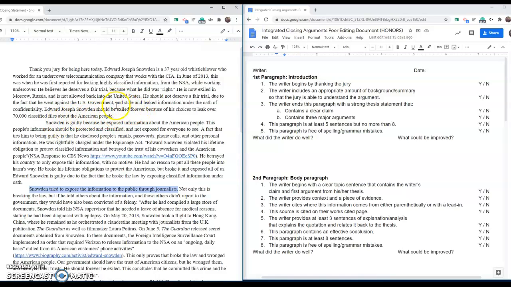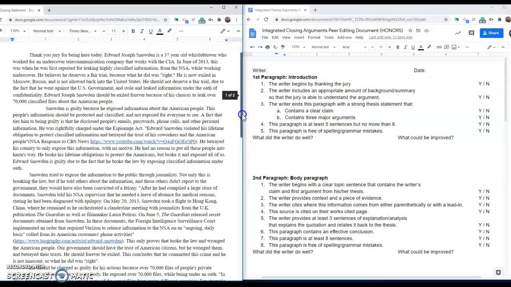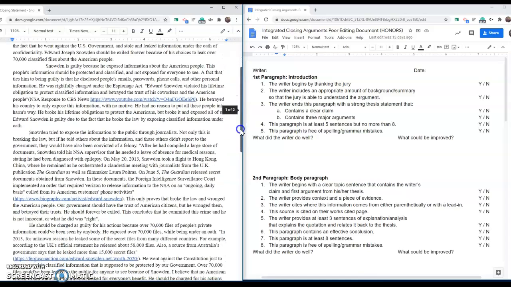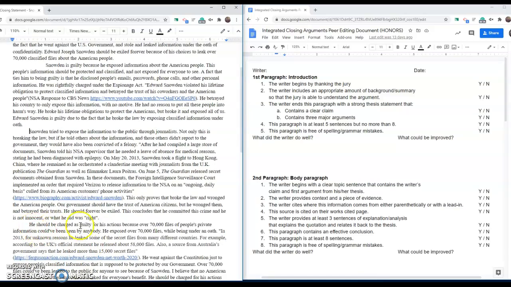I don't necessarily see anything about journalists in the thesis. Okay. Maybe that's that he leaked information under the oath of confidentiality. If that's what this topic is about, if that's what this paragraph is about down here, then it should mention journalists in the thesis. Okay, so again, guys, for the sake of organization, please make sure that you are being as specific as possible.